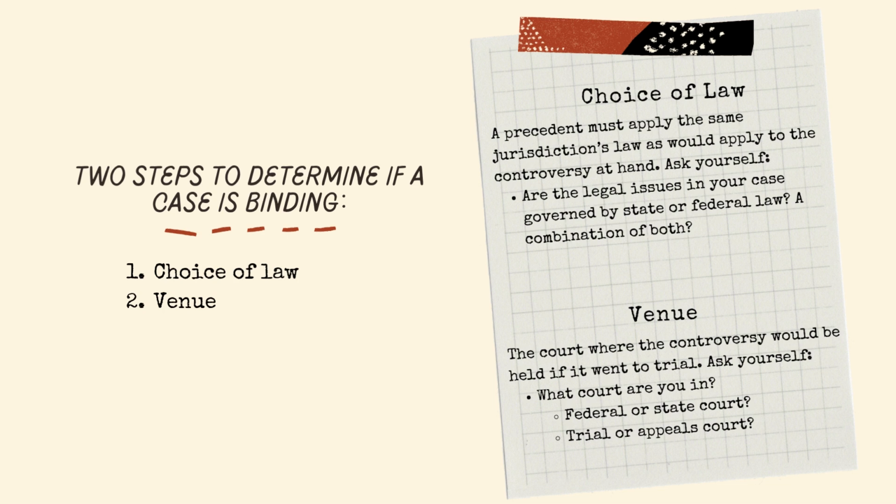Using your understanding of stare decisis and the court hierarchy as a guide, you can determine if a case provides mandatory authority using 2 steps: consideration of choice of law and venue. When considering the choice of law, you should think about whether the legal issue in your case is governed by state or federal law, or perhaps a combination of both. This is important because the case law precedent must apply the same jurisdiction's law as it would apply to the controversy at hand.